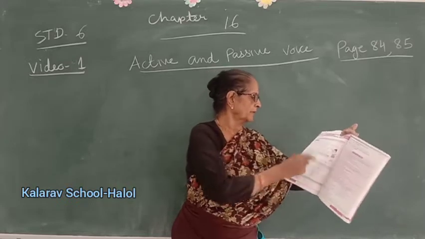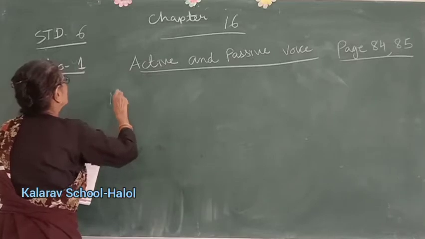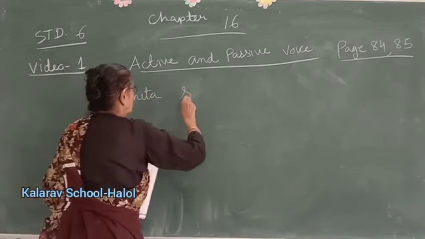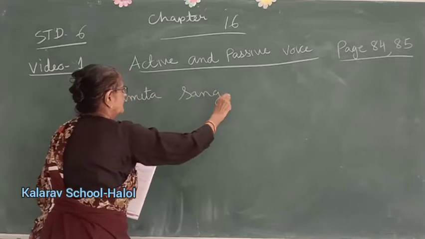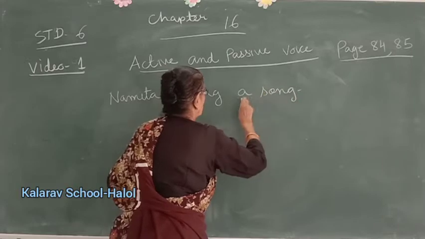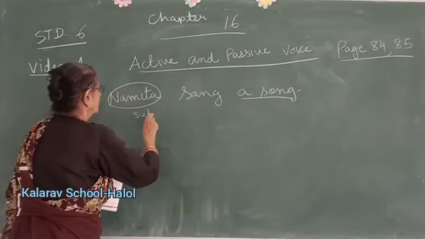Now, above sentences, see. Namita sang a song. Alright? Now this one is subject. Yeah?